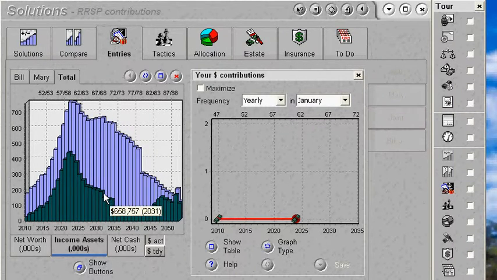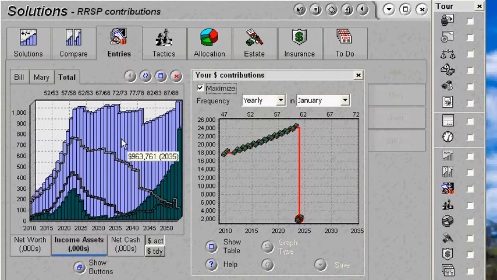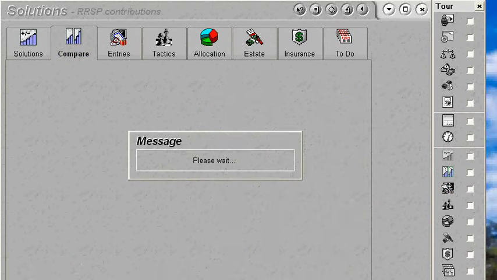So I've just made a copy of what we're looking at, and now I've called this one RRSP contributions. We can see here the same graph where we accumulated money and we're depleting it over retirement. Now we're going to maximize Bill's RRSP contributions, and let's hit save. Okay, we can see that there's a lot more money here throughout their lifetime, but let's do a proper comparison.